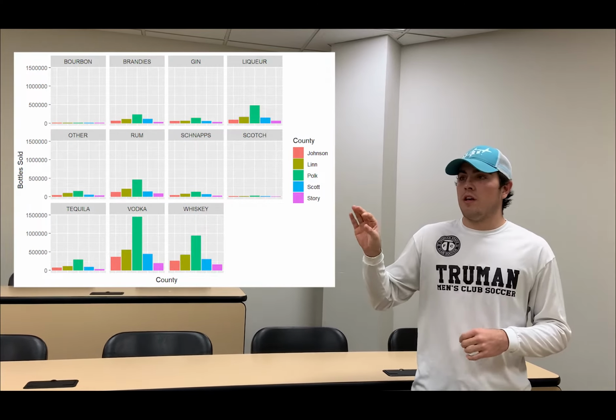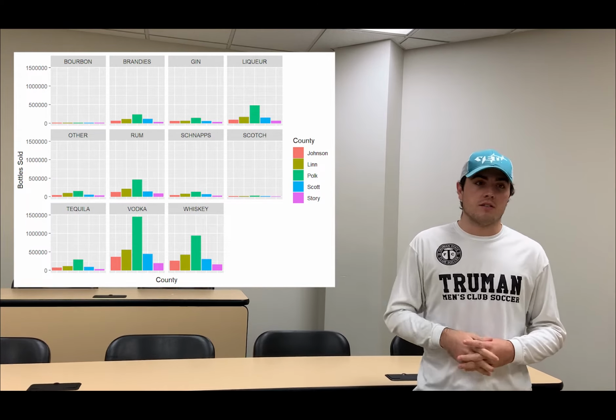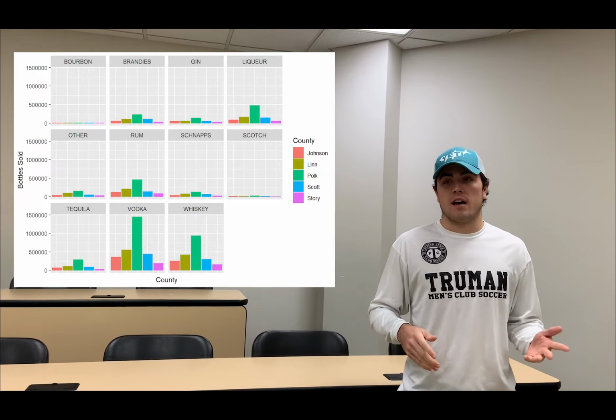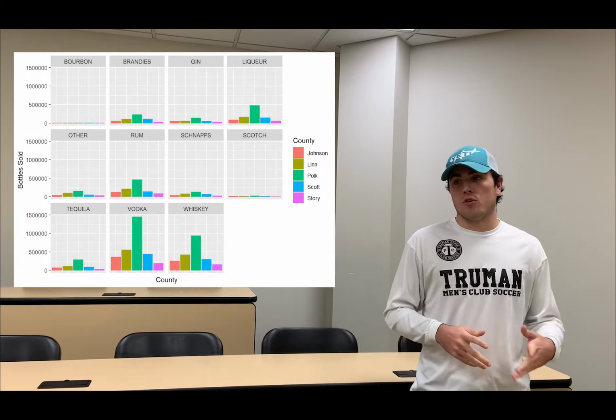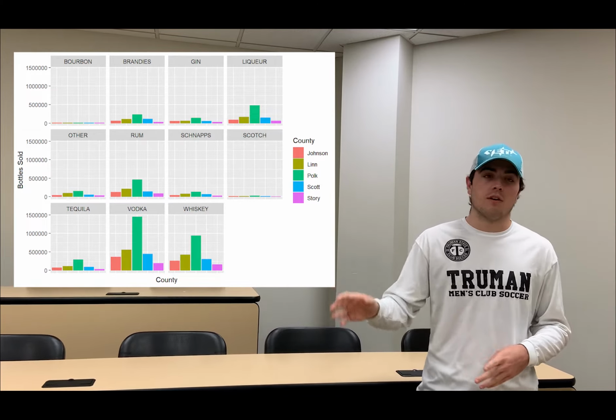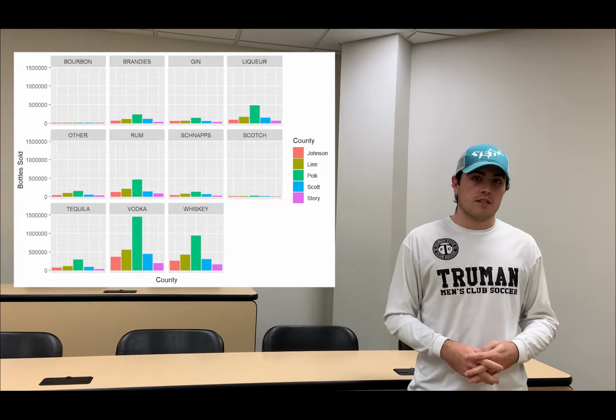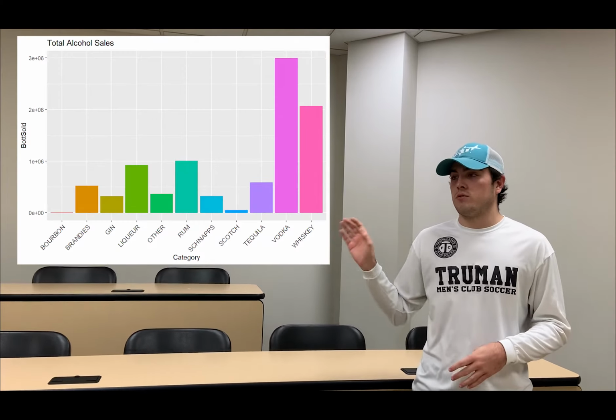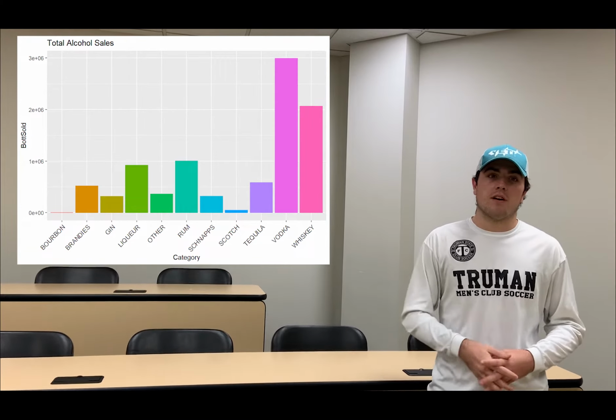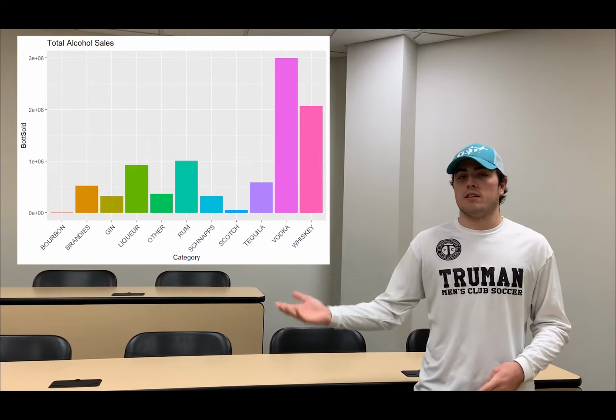Next, we wanted to look at the performance of different types of alcohol in each county. So we broke it up and showed the different kinds of alcohol sales in each county, and it's clear that vodka is the highest. And in Polk County, they have the highest bottle sales for every single alcohol type. Lastly, we wanted to look at a bar graph that shows all the different bottle sales just to be sure that vodka was the most. And again, you can see that it ranks at the top.